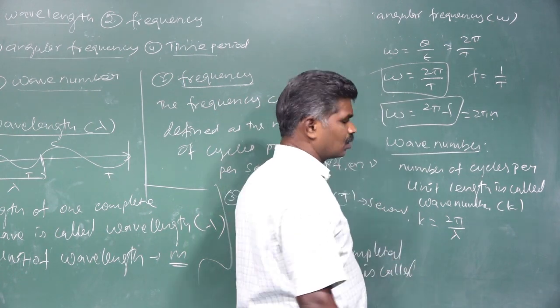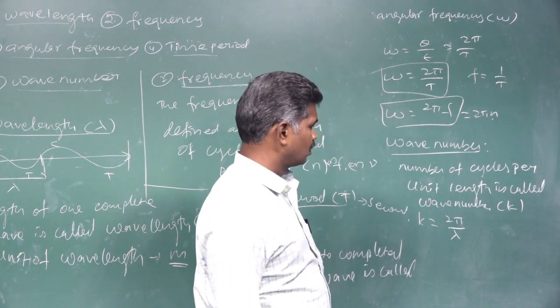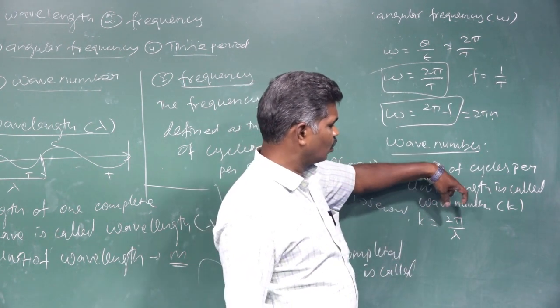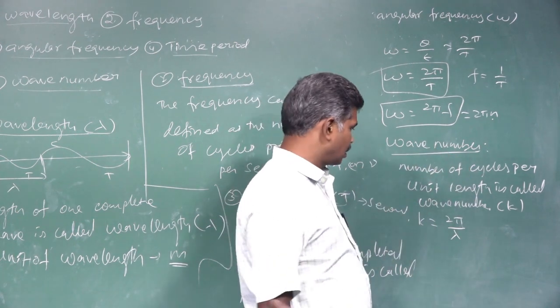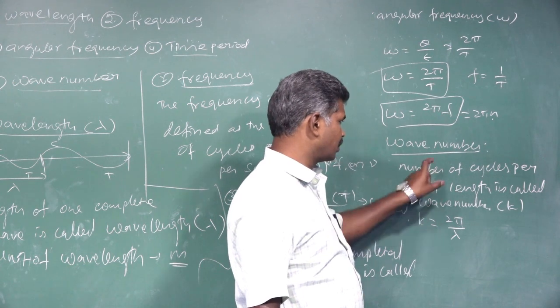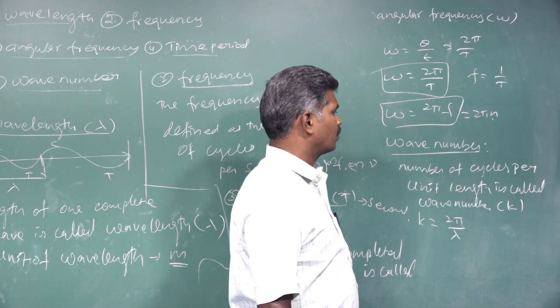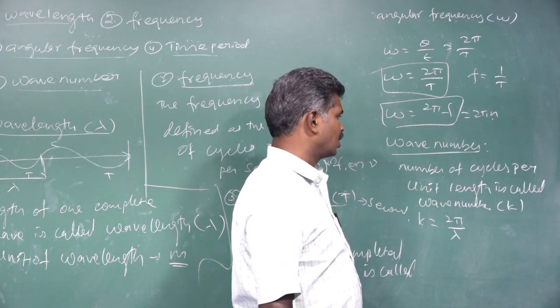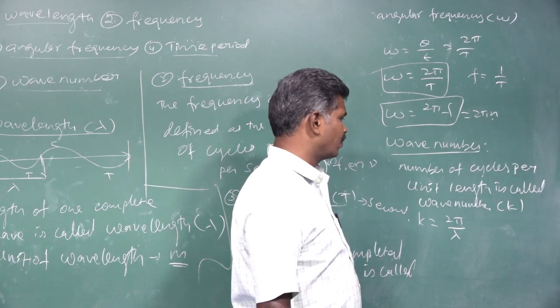For a 2 pi distance, how many waves, that is lambda numbers, can be produced. That is, the number of cycles per unit length is called the wave number.